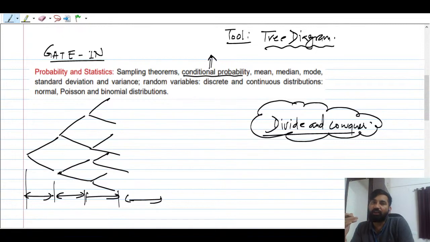Stage number 1 is that information is given, and you have to understand the information. The second stage should be what concept you are going to apply to use that data which is given in the question. And then you plug in all the information and you can get the answer. So always keep in mind, divide and conquer is one of the very important mechanisms to deal with any kind of situation.